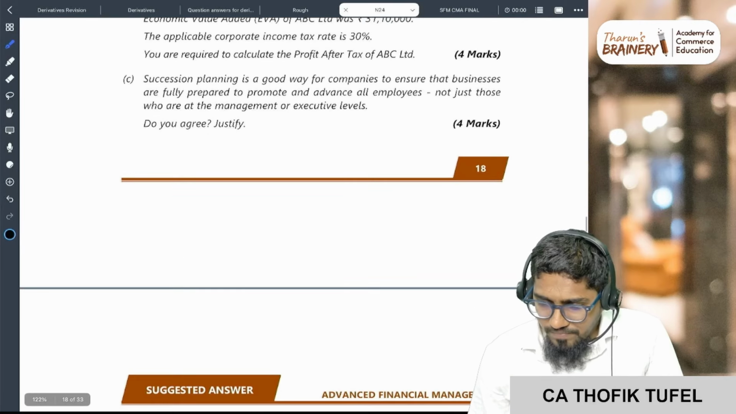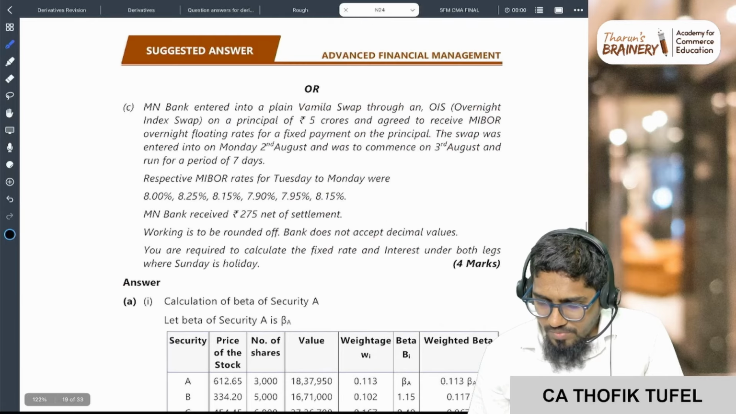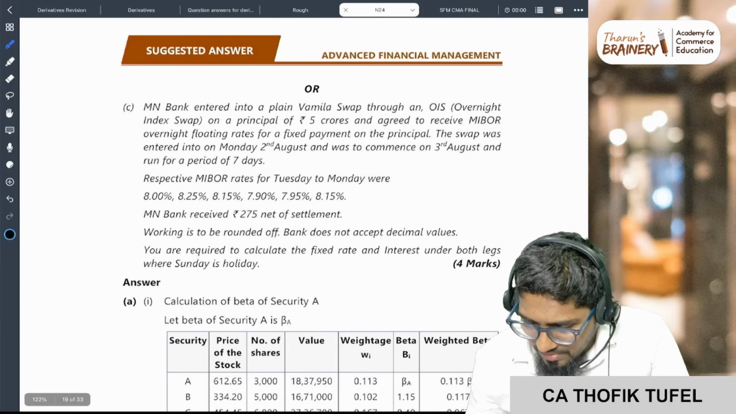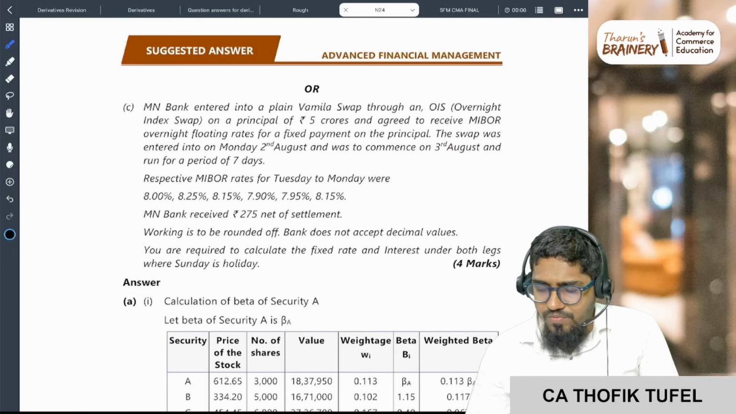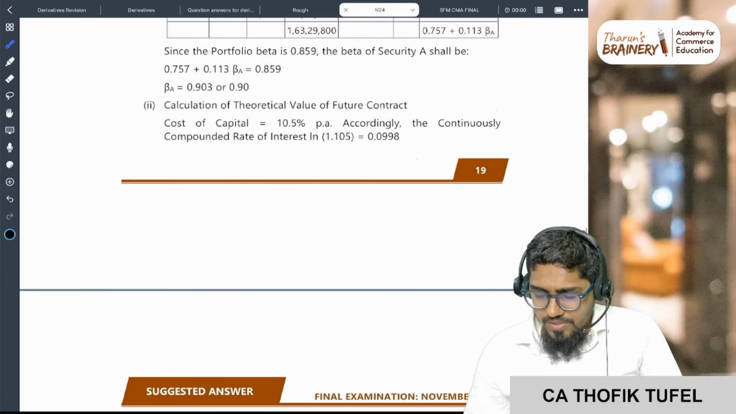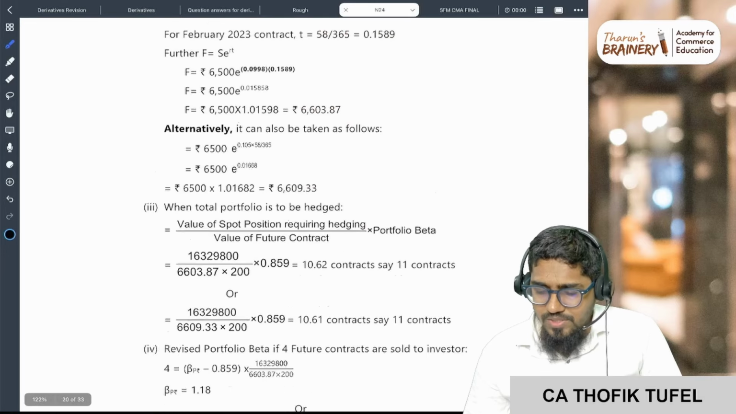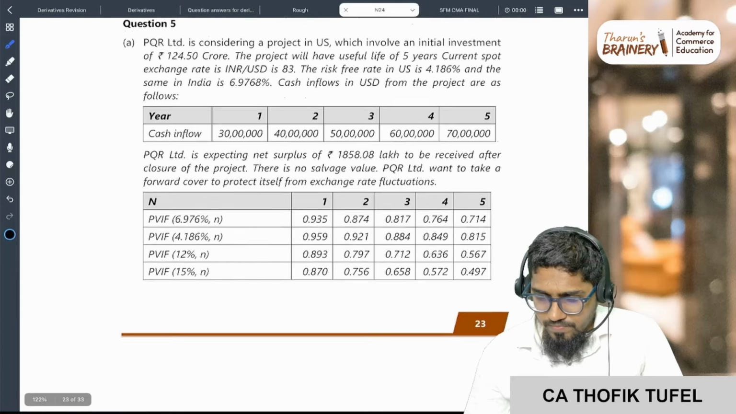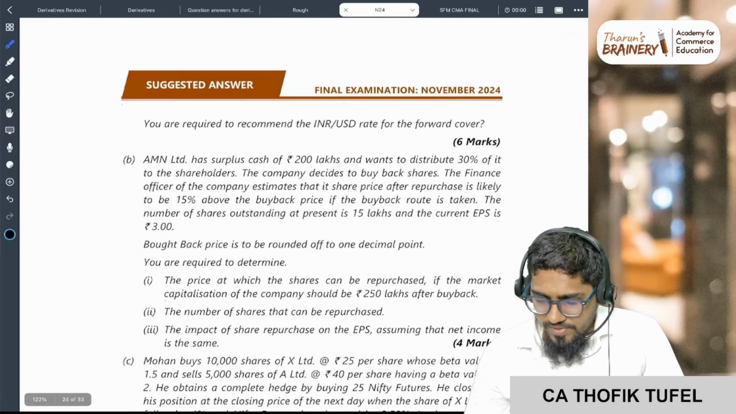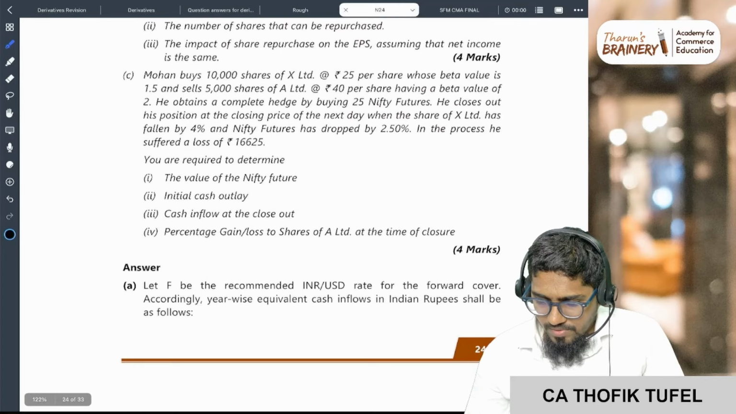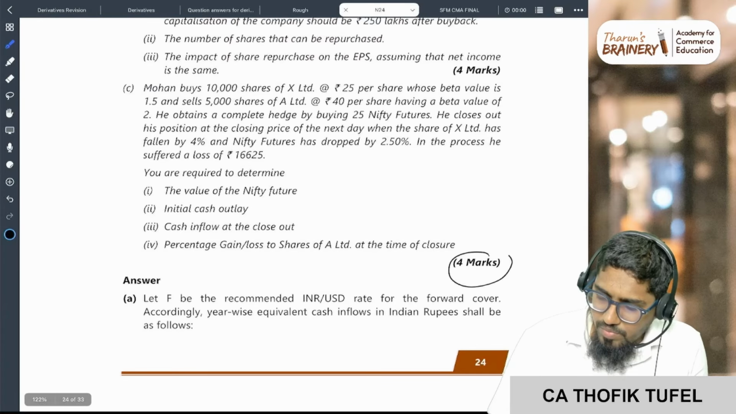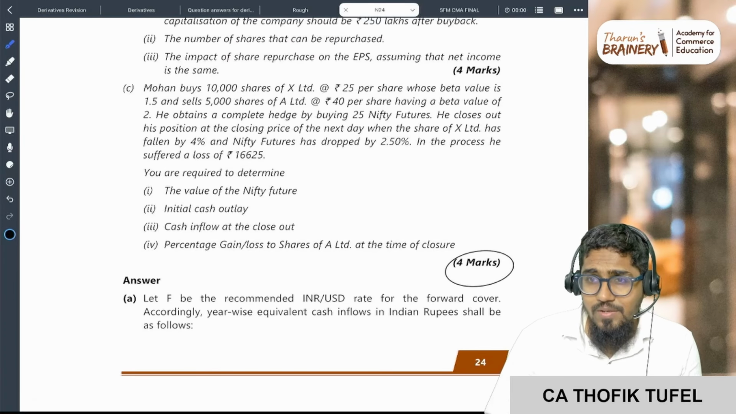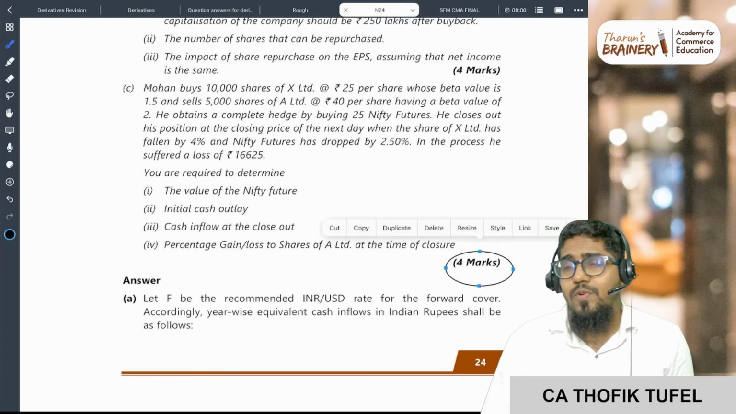Now just one more thing, 12 marks. Now you see here, it's interest rate risk management. Okay, 4 marks. So 12 plus 4, 16 marks. Okay, question number 5. Again, a problem which I gave you, correct? 12 plus 4, 16, 16 plus 4, 20.